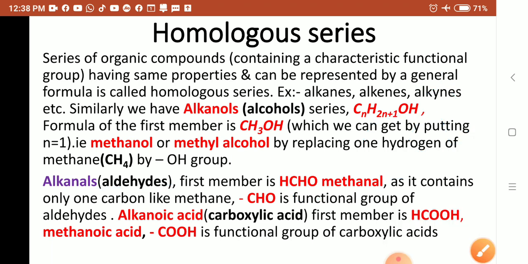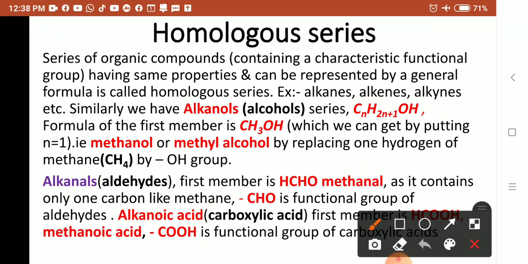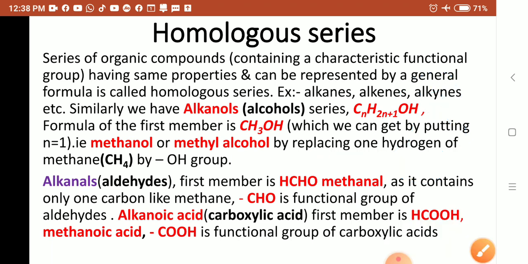The first member is methanal, HCHO: H, C, H, with a double bond to O. This is the functional group CHO. As it contains only one carbon like methane, it is called methanal. CHO is the functional group of aldehydes.